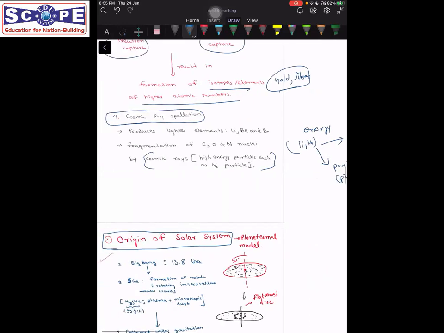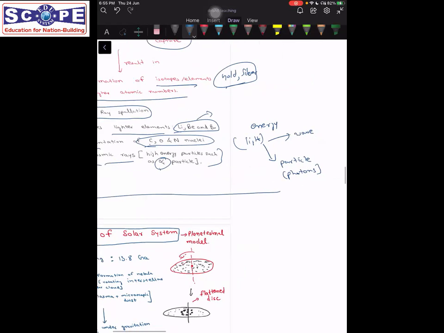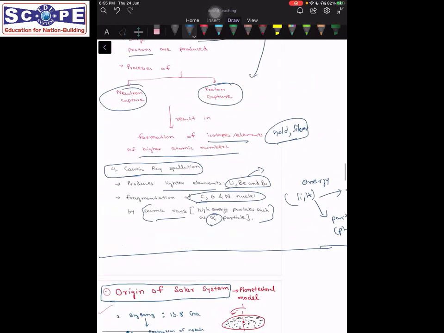What we can consider cosmic rays is that they are made up of high energy particles such as alpha particles. When these alpha particles collide with certain nuclei that were earlier formed in the stellar stage, such as carbon, oxygen, nitrogen, they result in the formation of lighter elements. These lighter elements had been formed before, but in very little amount. So in this stage, majorly these lighter elements are formed: lithium, beryllium, and boron. So this concludes our topic of nucleosynthesis.